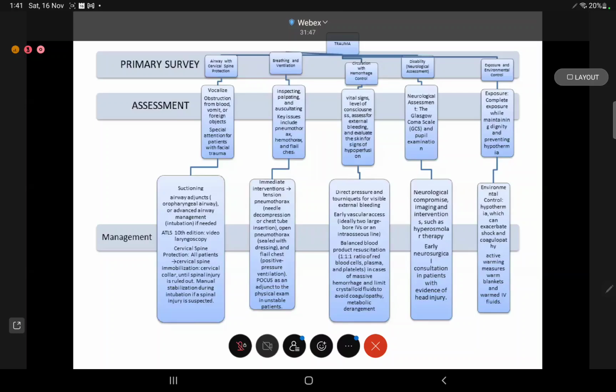For breathing, we will inspect, palpate, and auscultate. The primary problems might be pneumothorax, hemothorax, and flail chest. For pneumothorax, we'll go for an urgent needle decompression or chest tube insertion. For an open pneumothorax, we'll seal with a dressing.